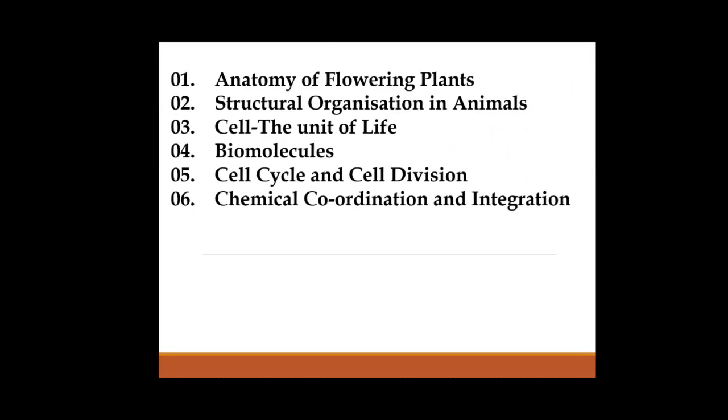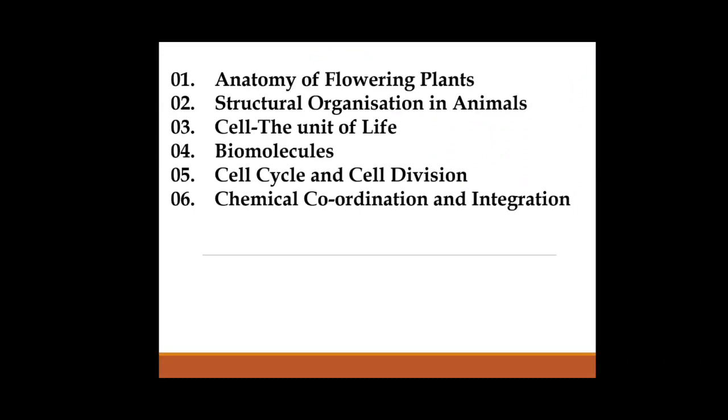Then cell the unit of life. In the cell part you have already studied the prokaryotic cell as well as the eukaryotic cell. Prokaryotic cell is mainly represented by the bacterial cell, and the rest of the kingdoms come under the eukaryotes. So the rest of the kingdoms apart from kingdom Monera, the four kingdoms that you have studied in the previous assignment, are concerned with eukaryotic organisms. There are differences between prokaryotic and eukaryotic cells.